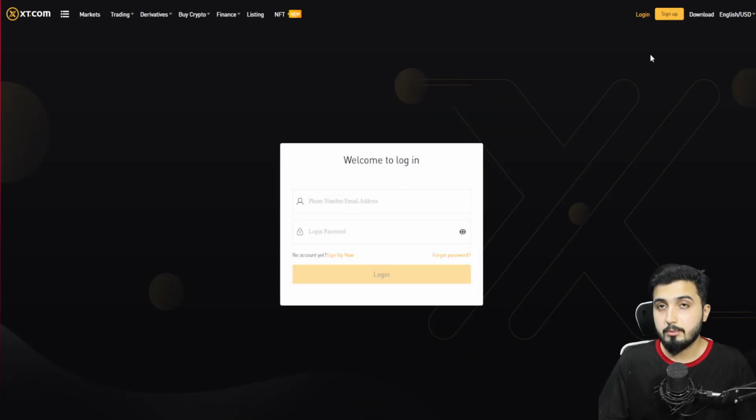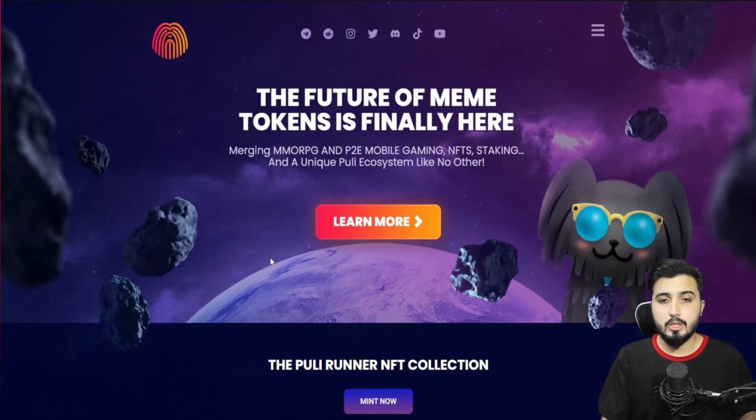Once you have signed up, you're going to log in, put in the email address that you used, go with the login, put in your password, and that's it. That's all you need to do. So the whole process is really simple. There are a lot of things that you can do here, so I can't show you all the guides on how to do this or that, but there are guides on every single tool and every single type of trading. All you need to do is explore this exchange a little more and search it up, and you'll find guides for everything available, and you can use those to do whatever you want to do. And I think this brings us to the end of the video.